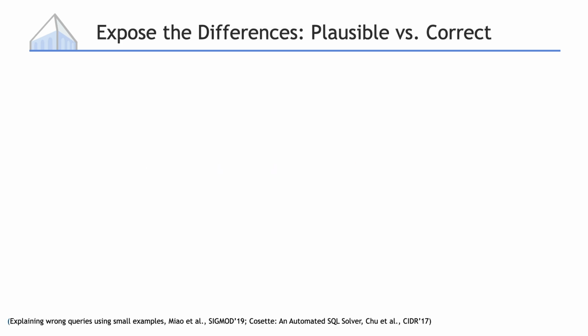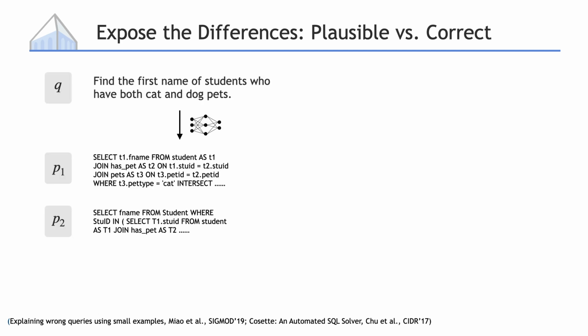We want the databases to expose the differences between what is possibly correct versus what is actually correct. Let's say we sample 2 SQL programs from the language model instead of just sampling 1 SQL program. One of them looks really plausibly correct, but is actually wrong. And the second SQL program is actually right.